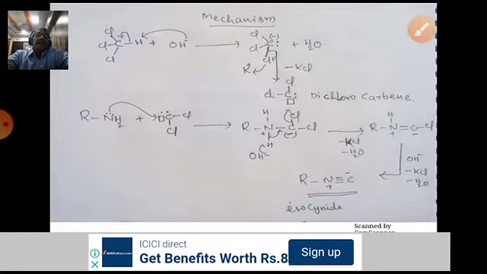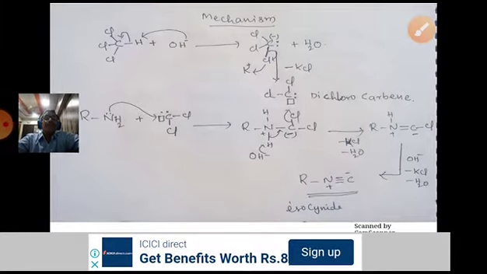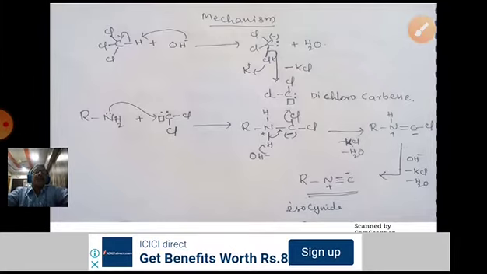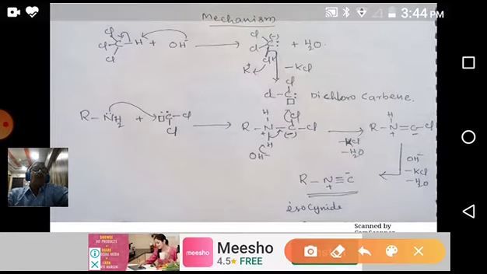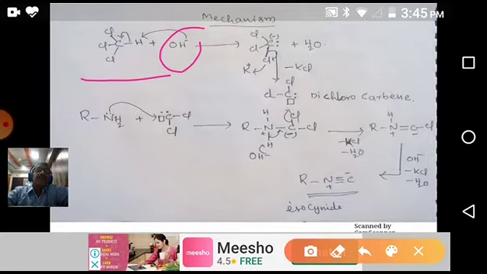So what is the mechanism? First, what happens? This chloroform, CHCl3, trichloromethane, on reaction with base: this hydrogen shows the most acidic nature because it is attached to a carbon which is in turn attached to 3 chlorine atoms. The chlorine atoms are highly electronegative.